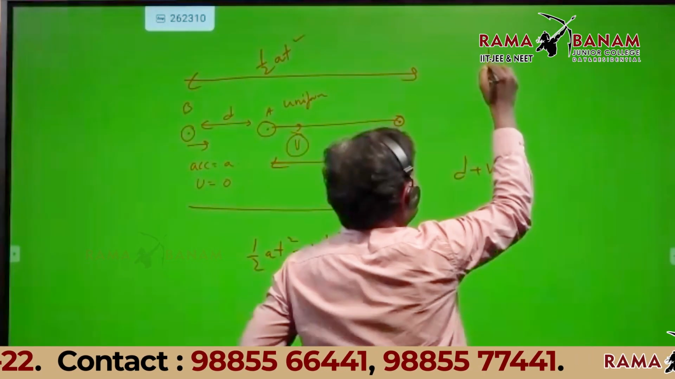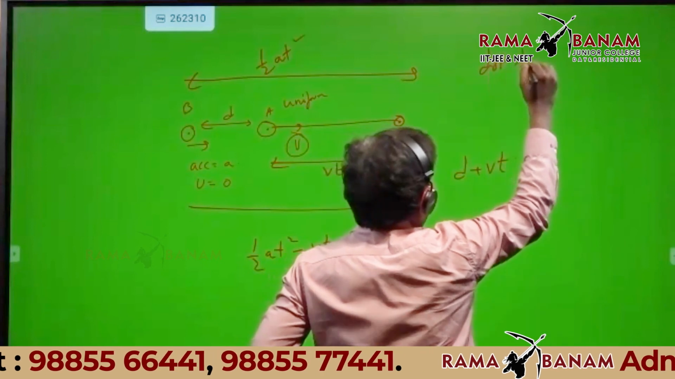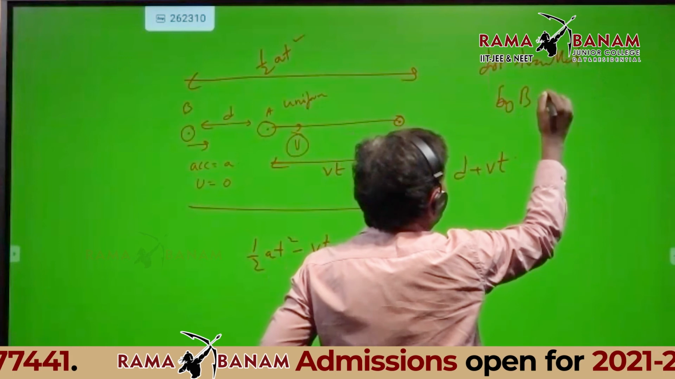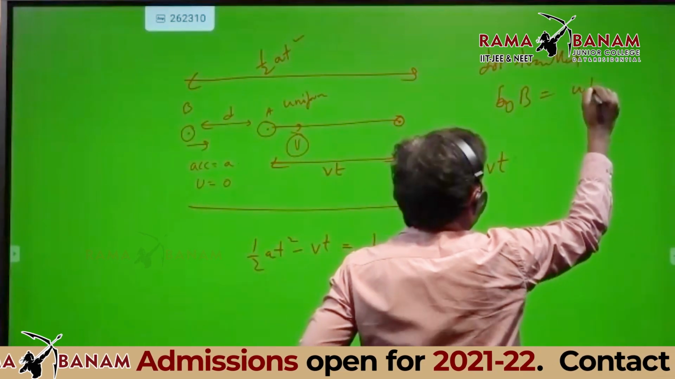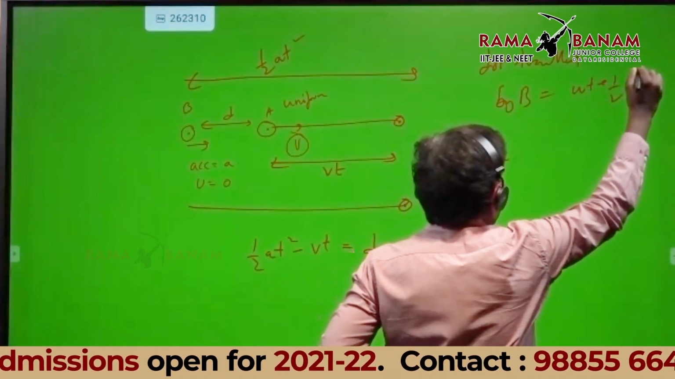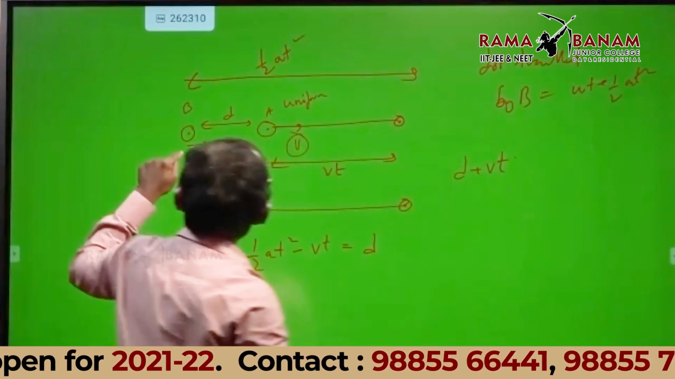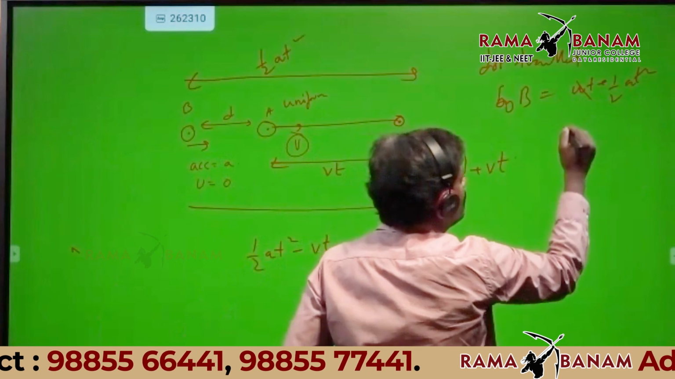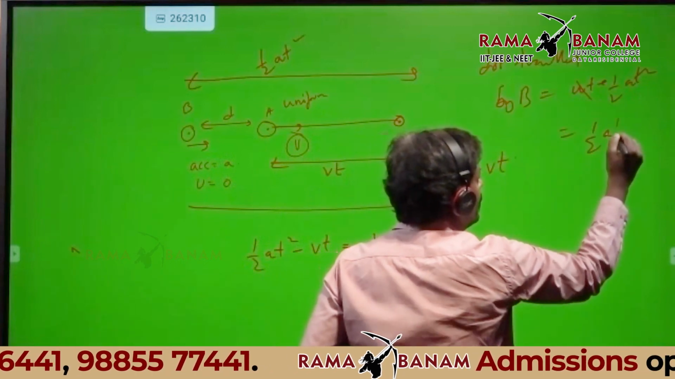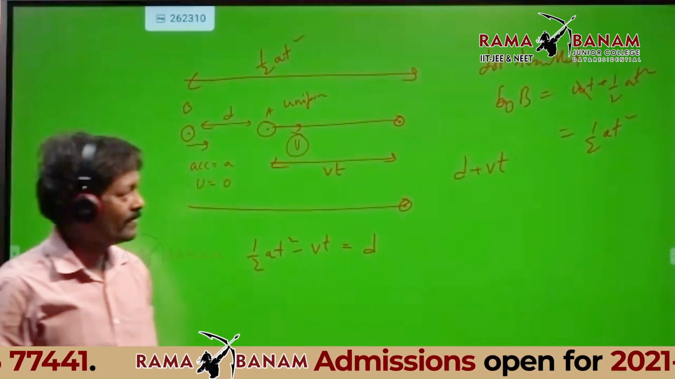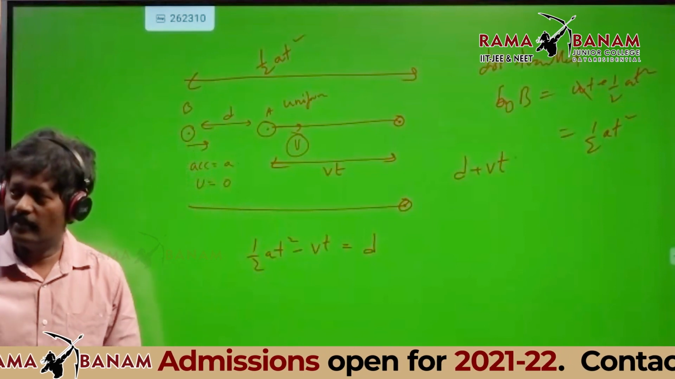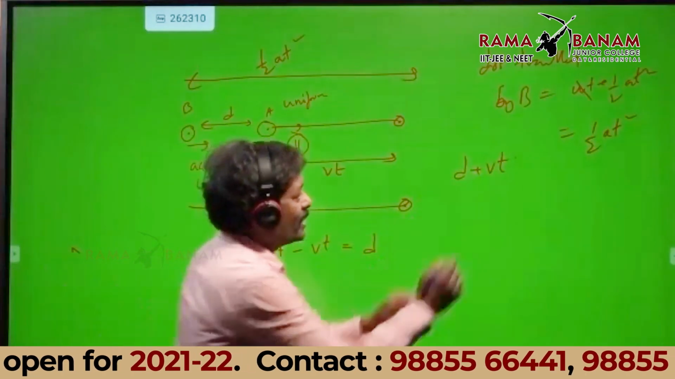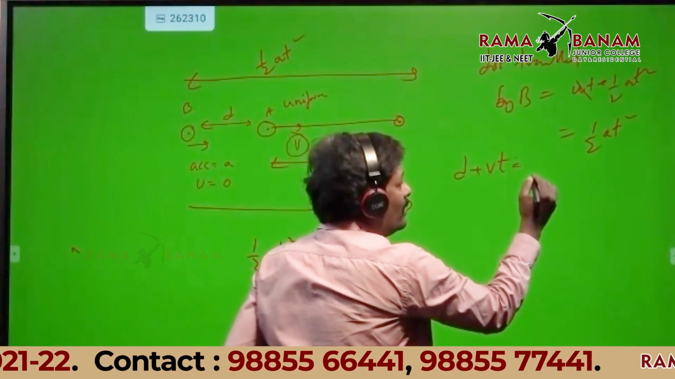Now tell me the distance traveled by B. How much? UT plus half AT square. B is having acceleration, so how much do you get? Half AT square. You agree for that? Yes, sir. Now, half AT square is equal to what? Half AT square.